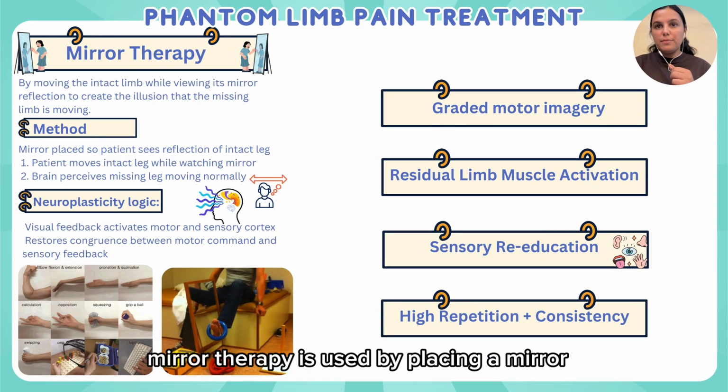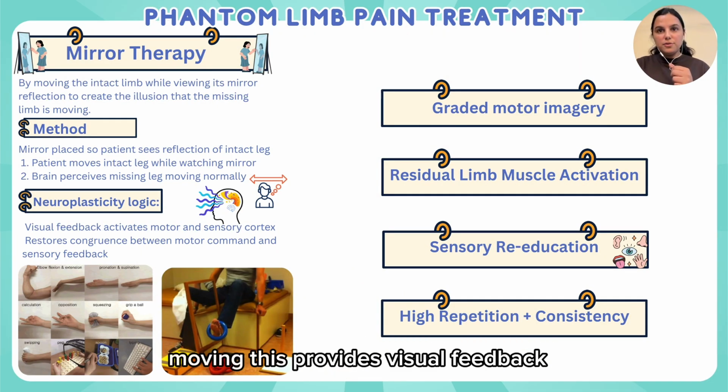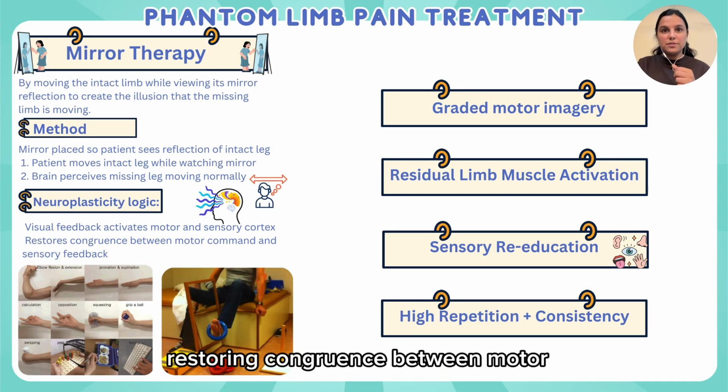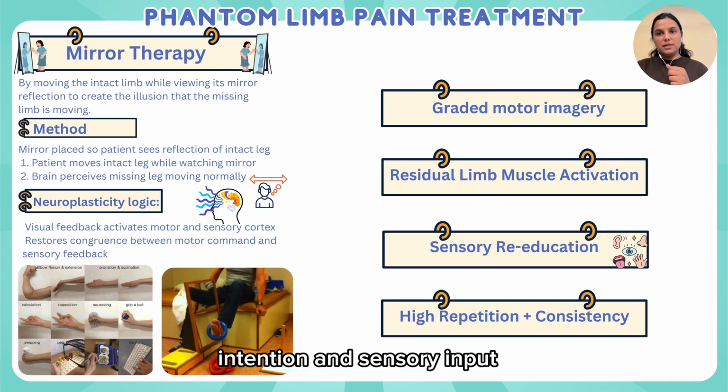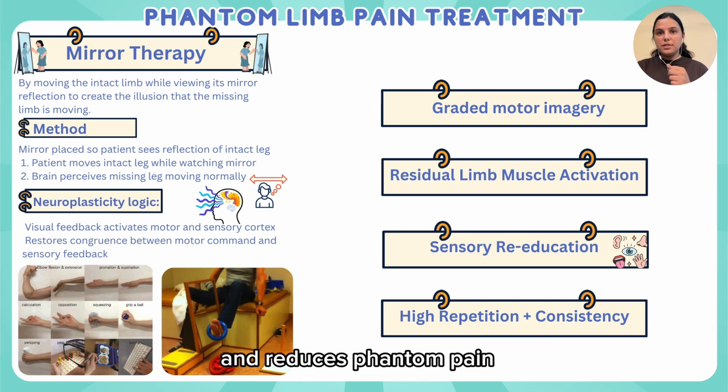Mirror therapy is used by placing a mirror so the patient sees the reflection of the intact leg moving. This provides visual feedback that the missing limb is moving normally, restoring congruence between motor intention and sensory input. This helps reverse maladaptive cortical reorganization and reduces phantom pain.